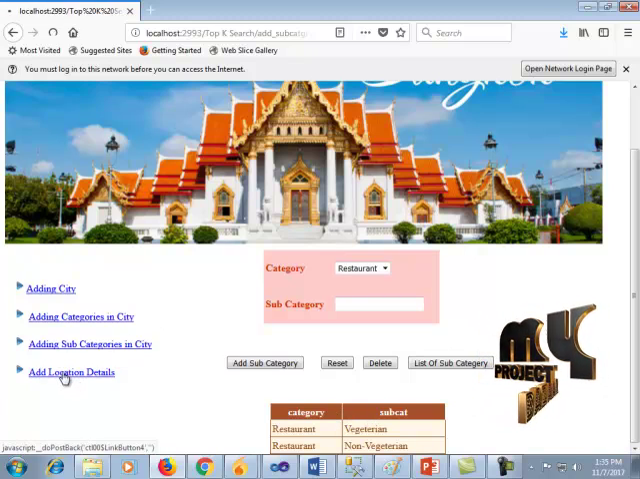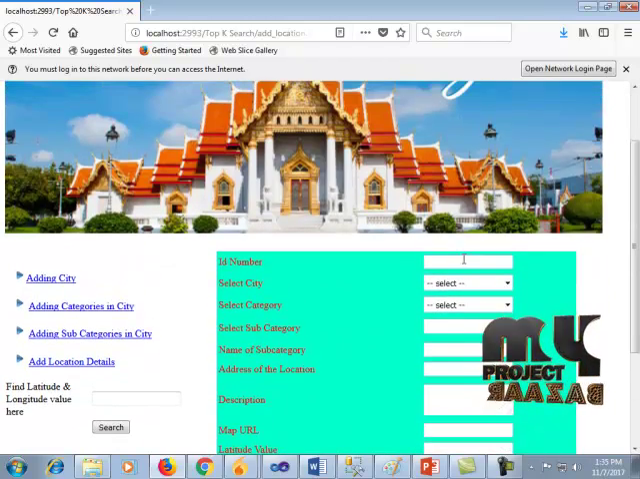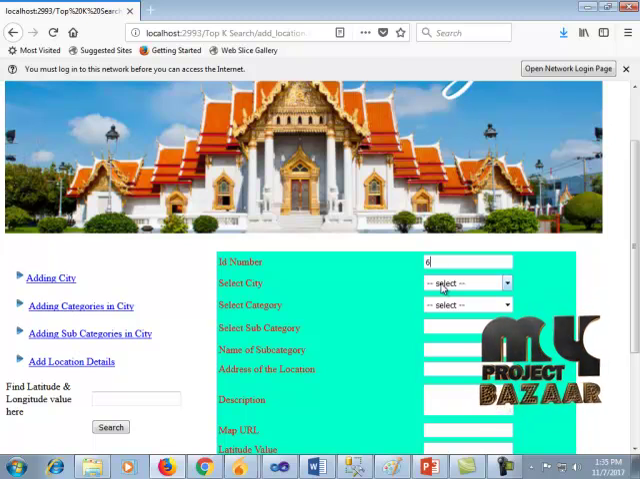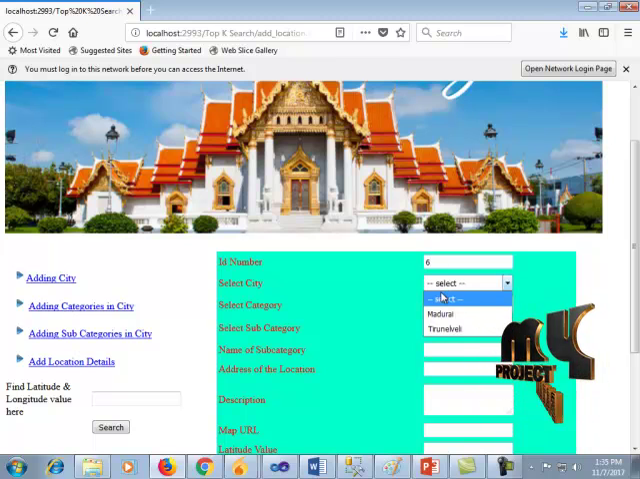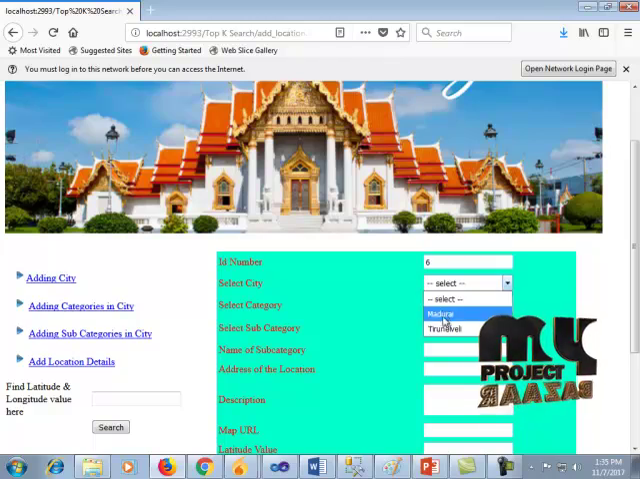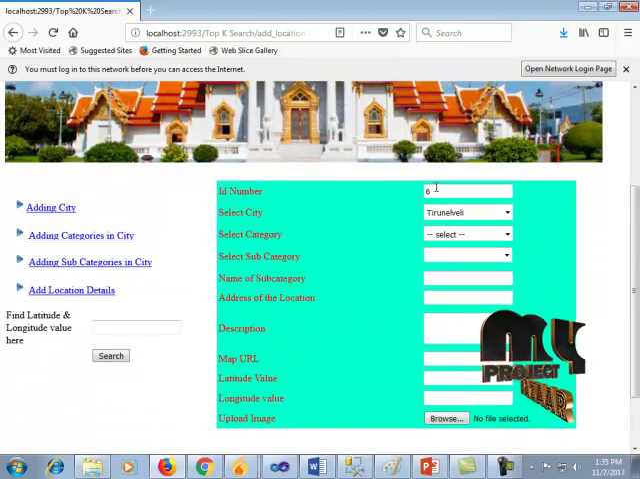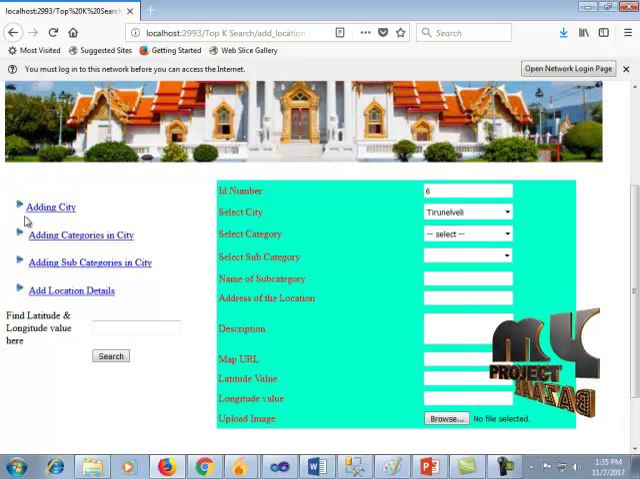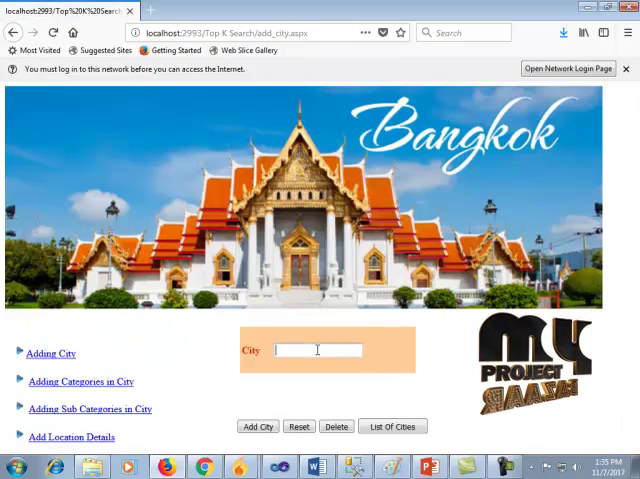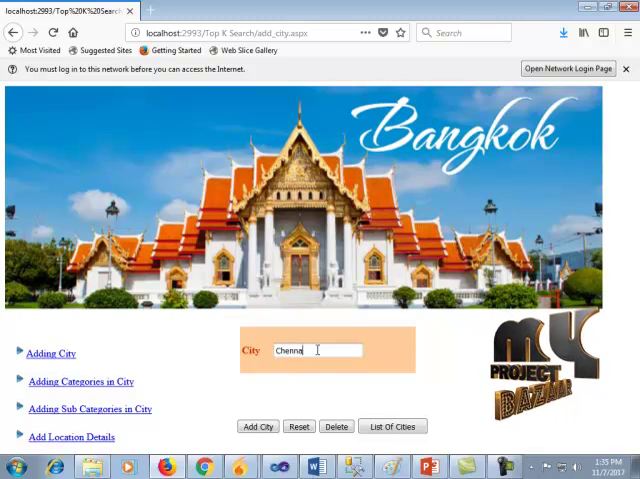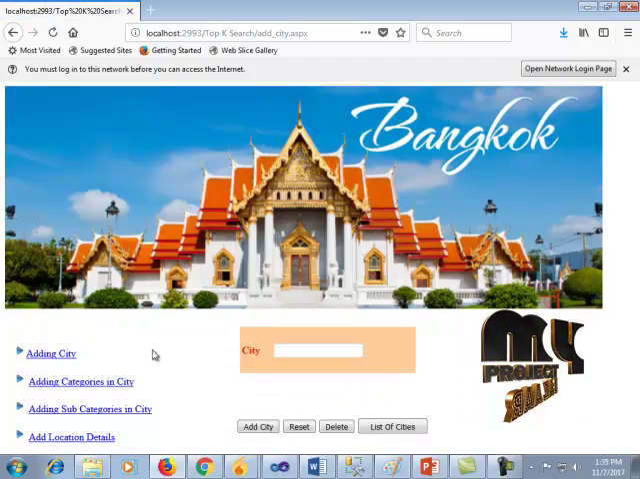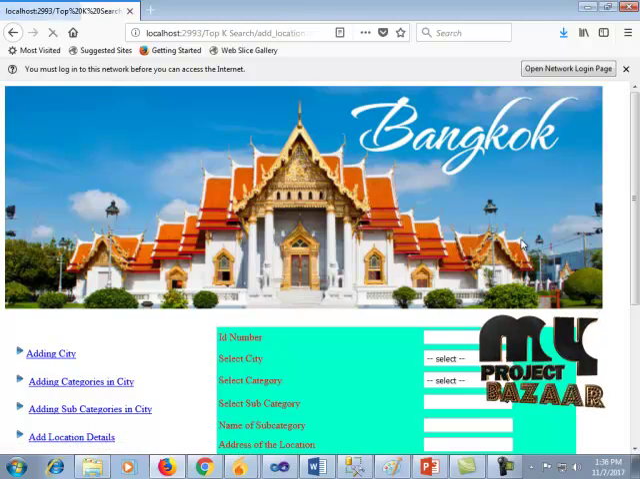In order to add location details, we have added some details for the first 5 IDs. So now I'm adding here for Madurai city. Now we can add a new city. For example, let's take Chennai. So Chennai is added.